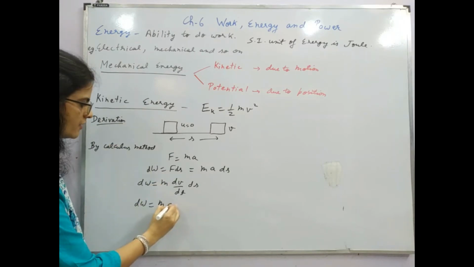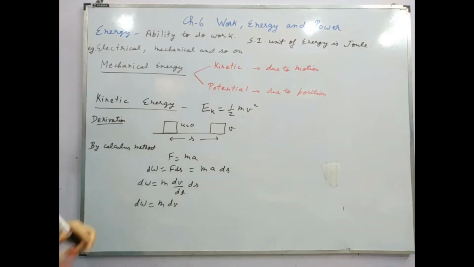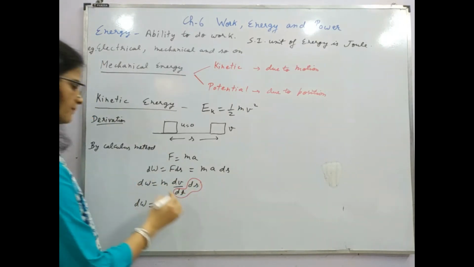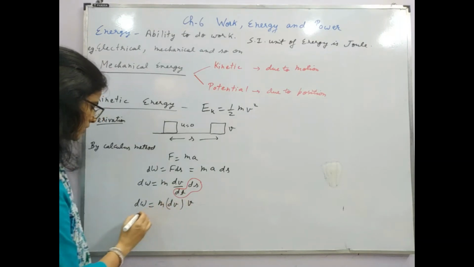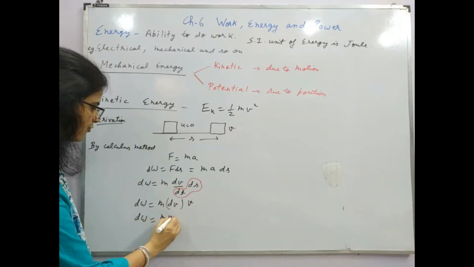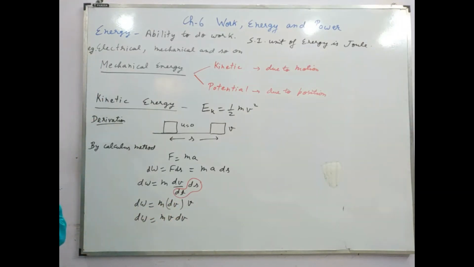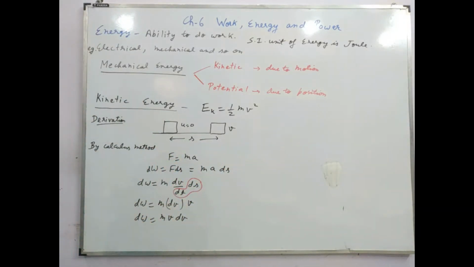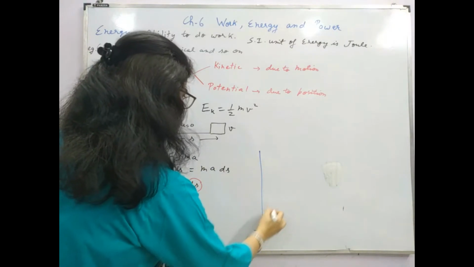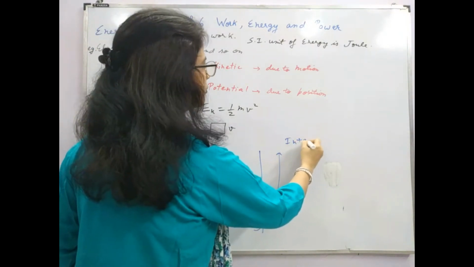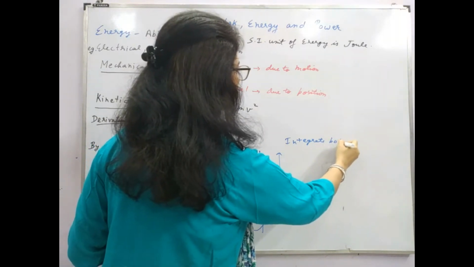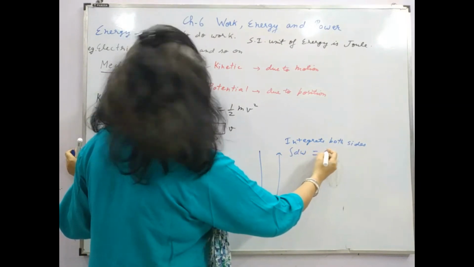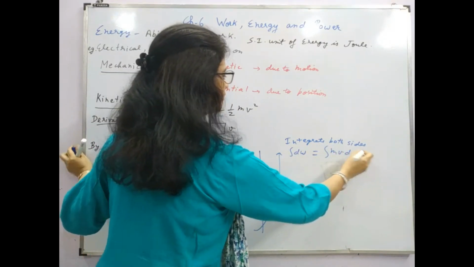Now this dv I am keeping it as it is, and this ds by dt can be written as velocity. So I am using it here. dW is mv dv. If I want to find the total work, I'll have to integrate both sides. What will I get? dW integration is equal to mv dv.